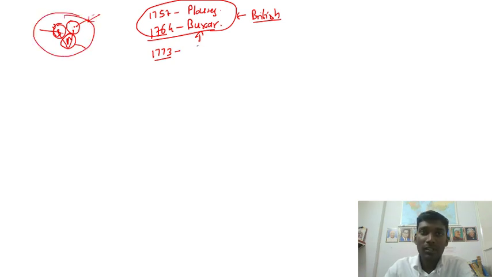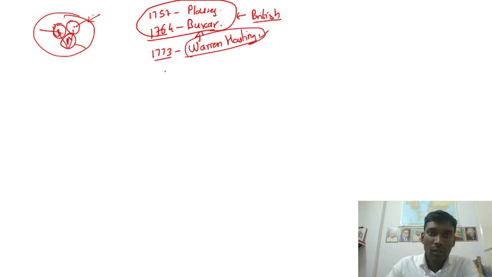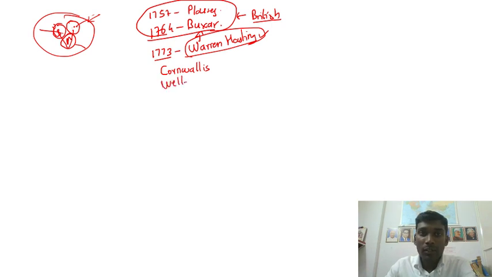Here, for the first time, Warren Hastings was made the governor of Bengal. Warren Hastings, very important. So from here we begin the modern Indian history chapter. Now, when it comes to the important lords, you have to remember who was Lord Cornwallis, what was his contribution, then who is Lord Wellesley, very, very important.